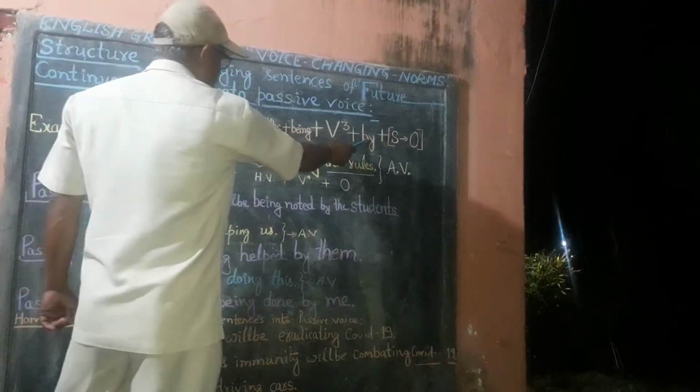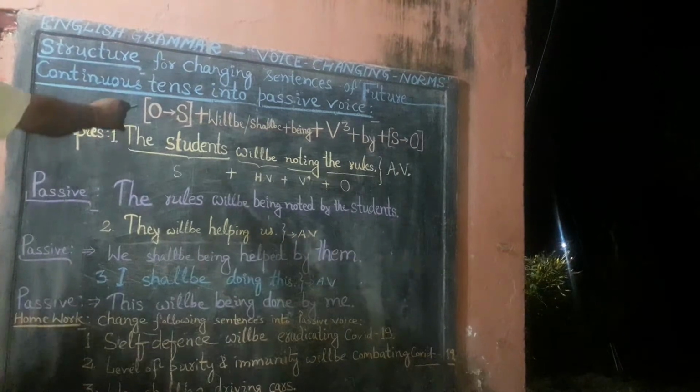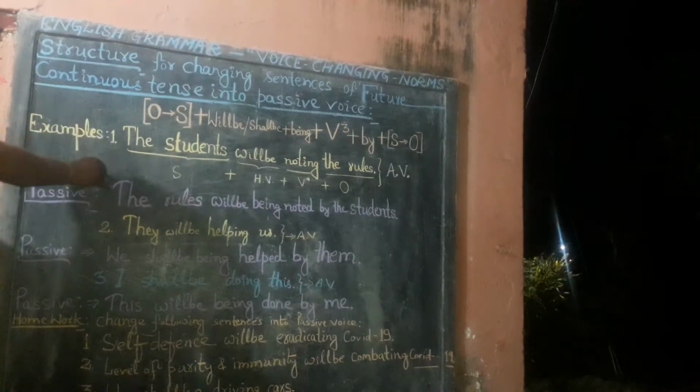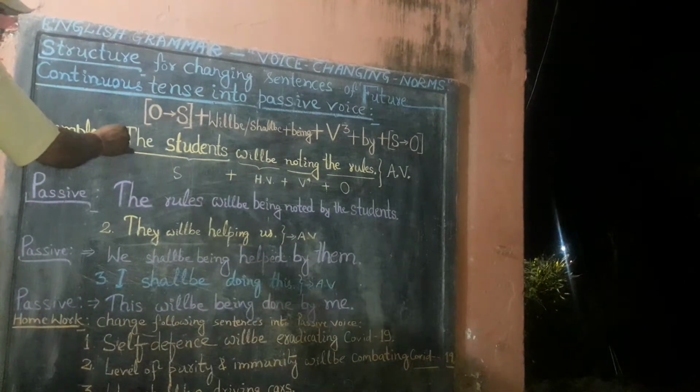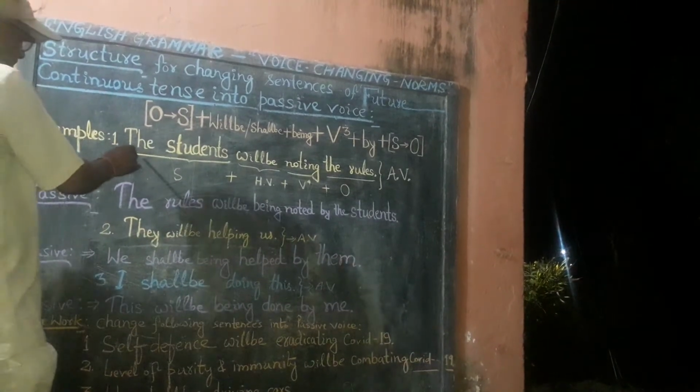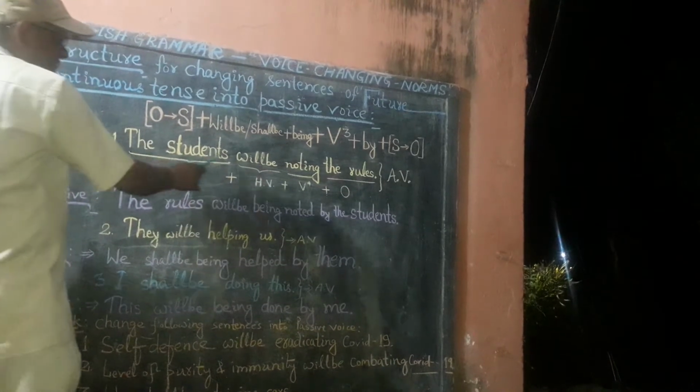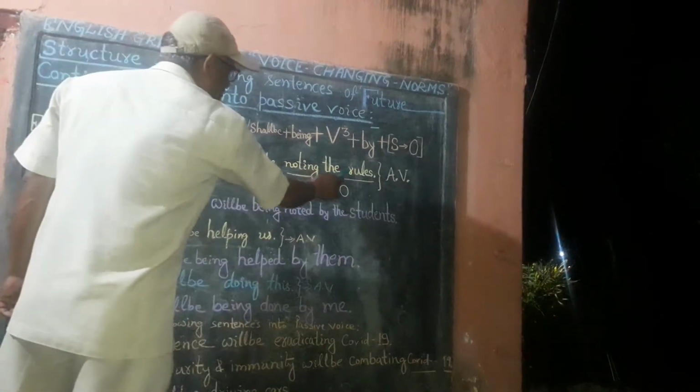Practically, how this change occurs becomes quite clear with the help of three examples. Must watch it and note it down. First example: the students will be noting the rules.